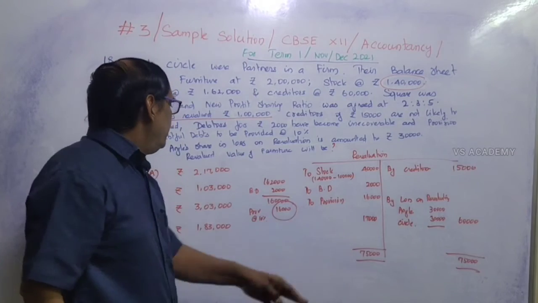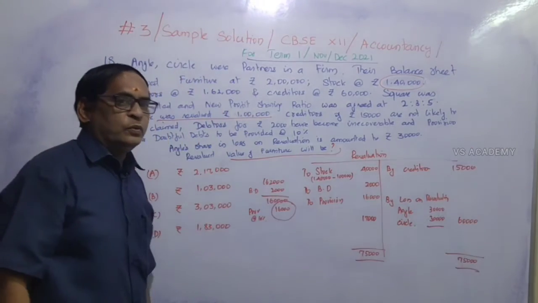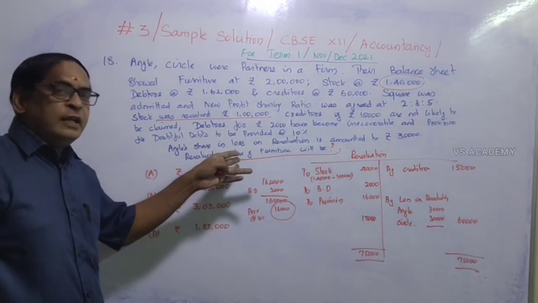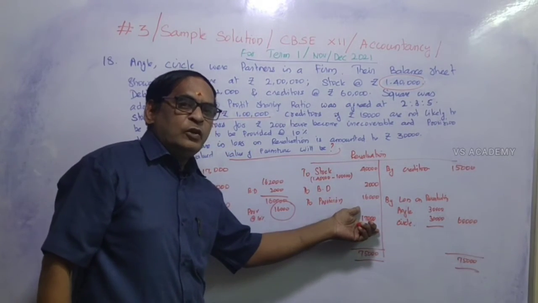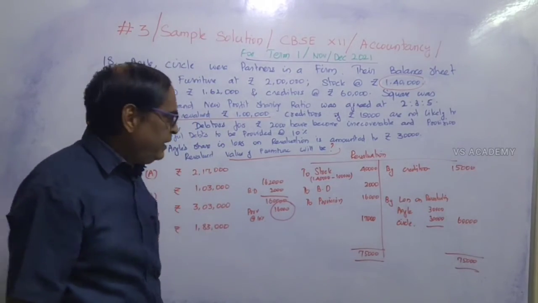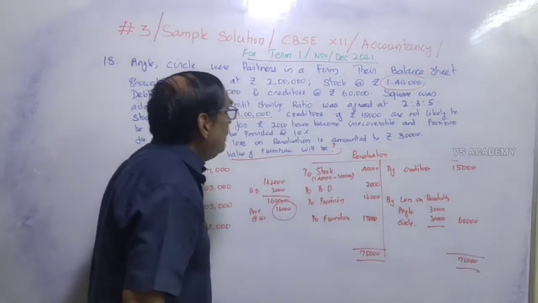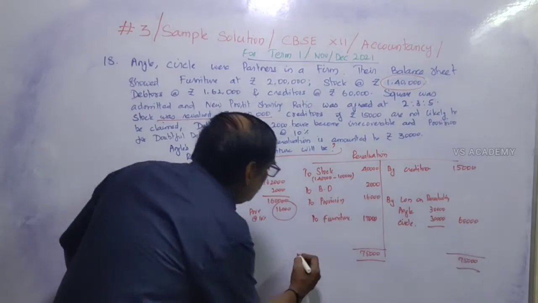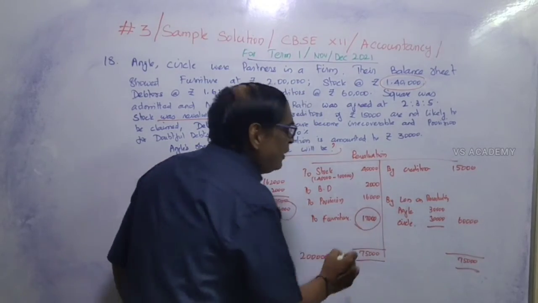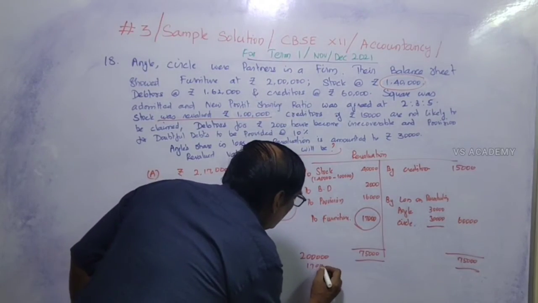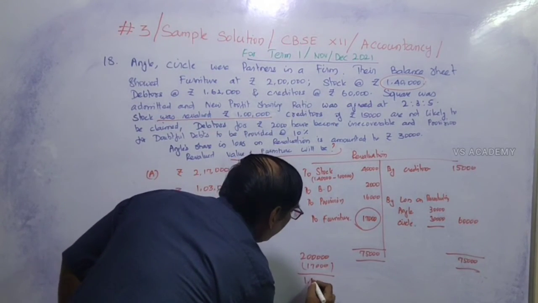What it should be? Actually, what is the revalued value of furniture that they are asking? So the furniture value has been diminished to the extent of rupees 17,000. The actual value of the furniture is 2 lakhs. Out of that, the value has been reduced by 17,000 rupees. So the revalued value of furniture, if we deduct 17,000 rupees, is 1,83,000.